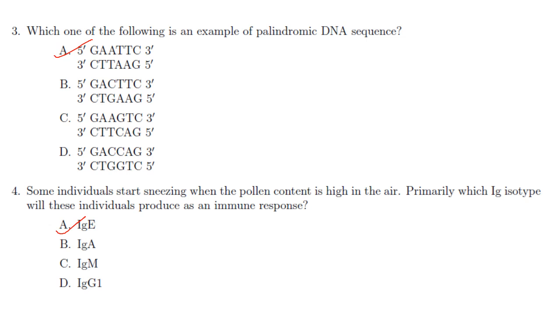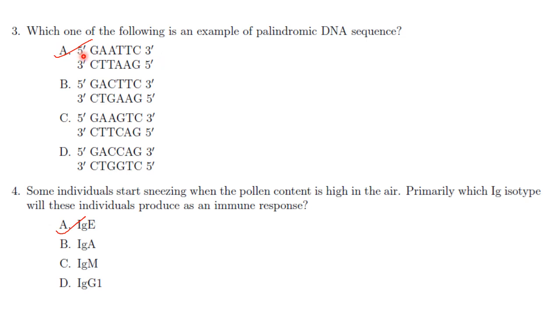Then next one. Which one of the following is an example of a palindromic DNA sequence? Palindrome means it should read the same in both directions. That is, if you take the case of DNA, it should read the same in the 5' to 3' direction in both the strands. The direction should always be 5' to 3'.